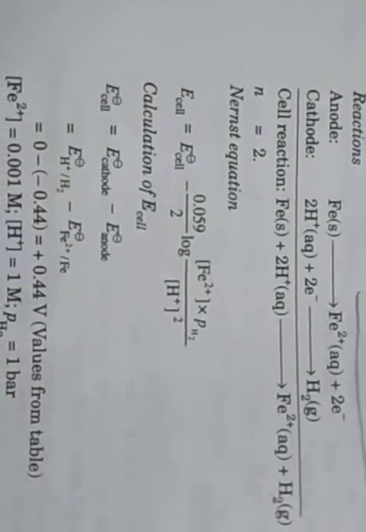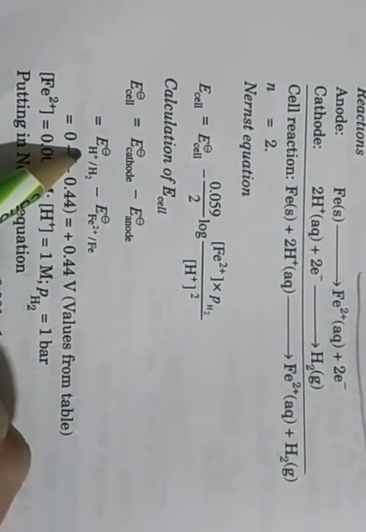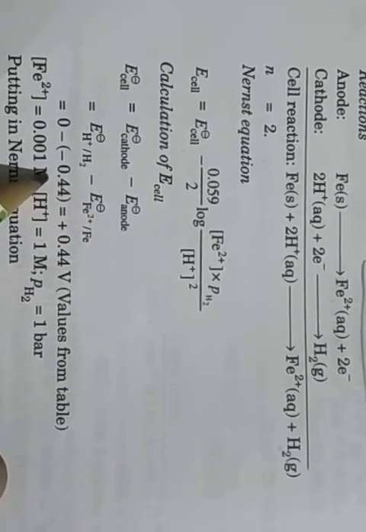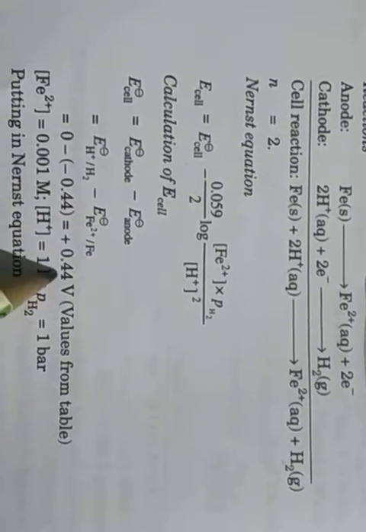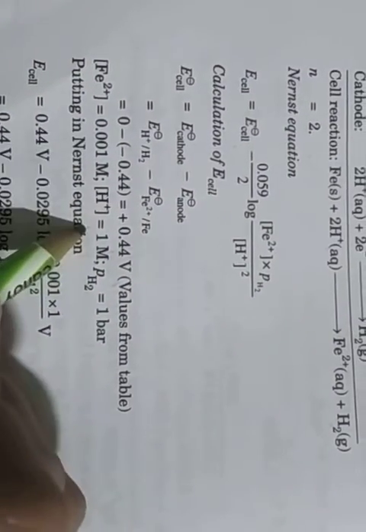Okay, so calculation of the E cell: E naught cell is equal to E naught cathode minus E naught anode. The cathode side is the standard hydrogen electrode, so 0, and the anode side is iron, whose potential value is 0.44, so plus 0.44 volt. The Fe2 plus and H plus concentrations are both given.